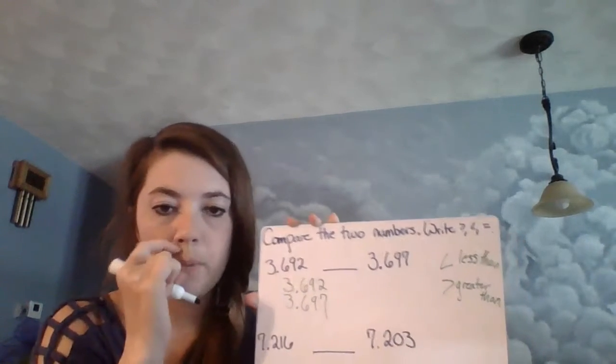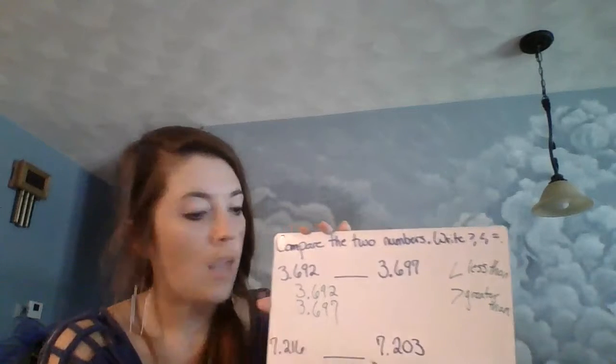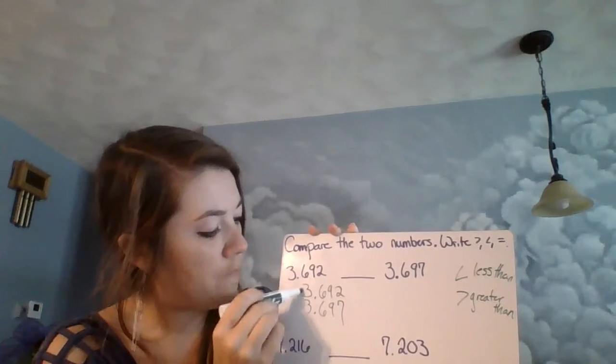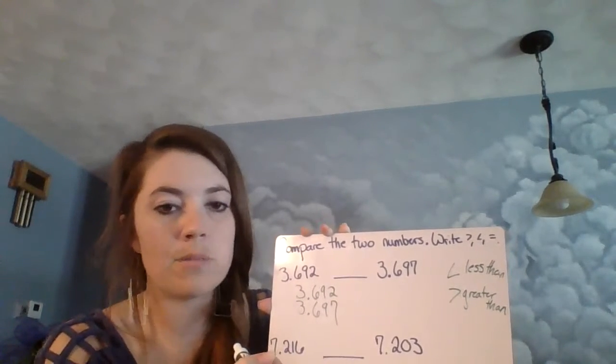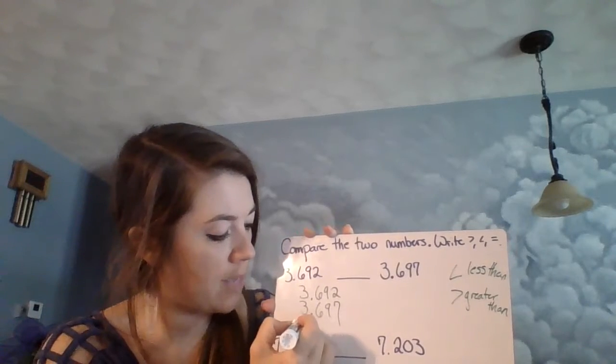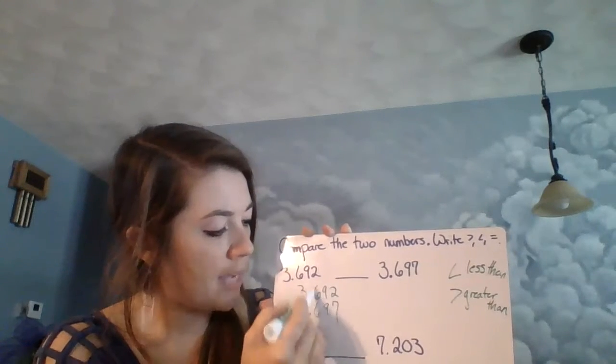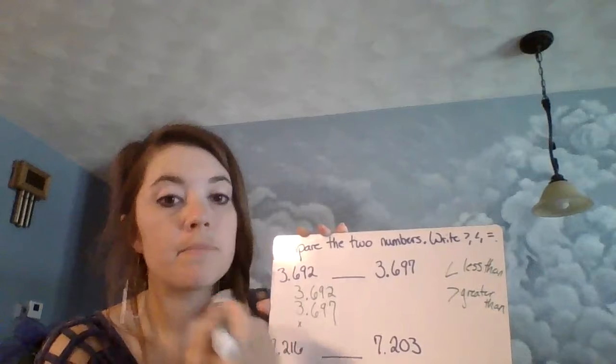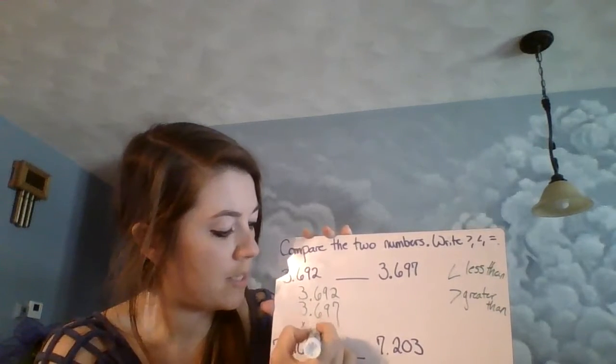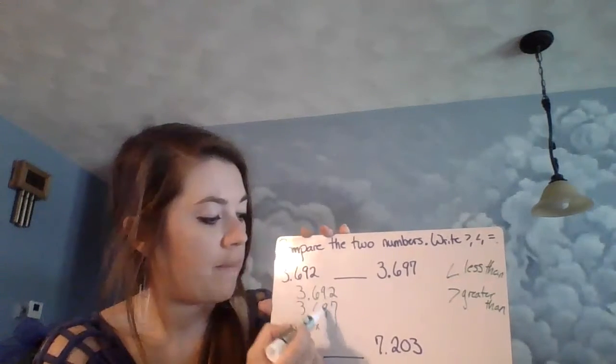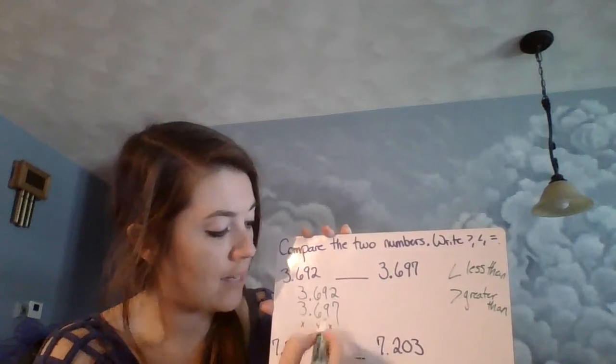Make sure those decimal points are perfectly in line. Now we look. First place value, the 1's is both 3. So it's the same. We look at the next place value, the tenths. Also the same, it's both 6's. Then we go to the hundredths. They're both 9's, so that doesn't help us.